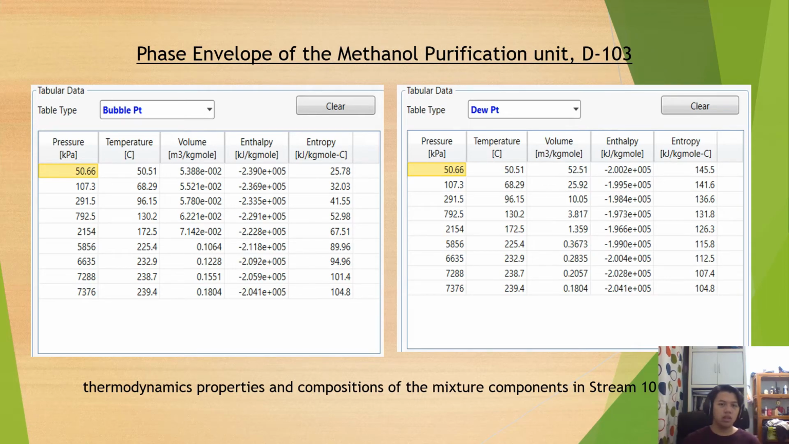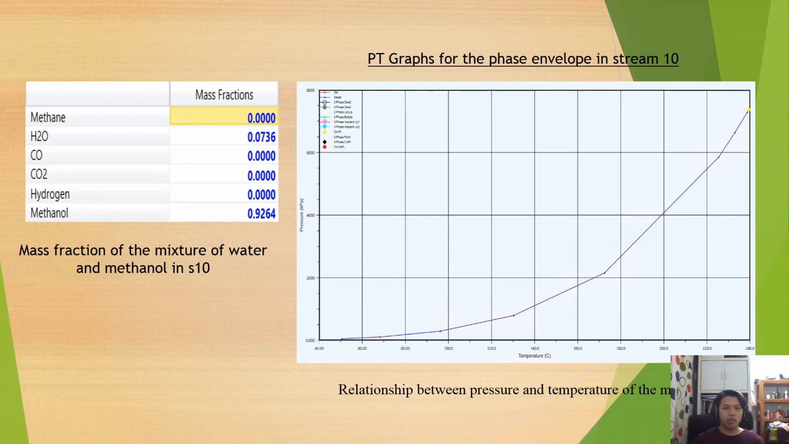The input of the methanol purification unit D103 is S10. As you can see, on the left is the table of the bubble point, and on the right is the table of the dew point. In this table, we can see the mass fraction of S10, which has a total fraction of 1. And the graph shows the relationship between pressure versus temperature for stream 10, obtained from the software.